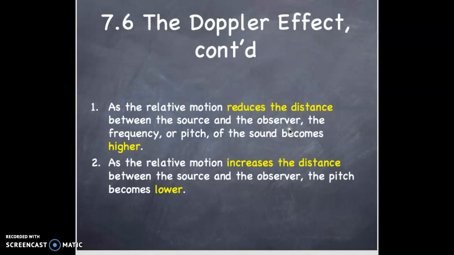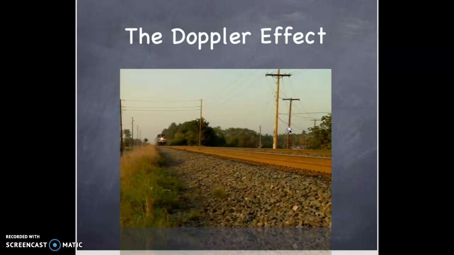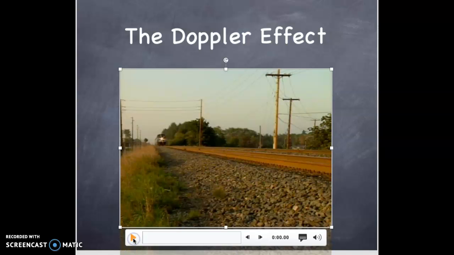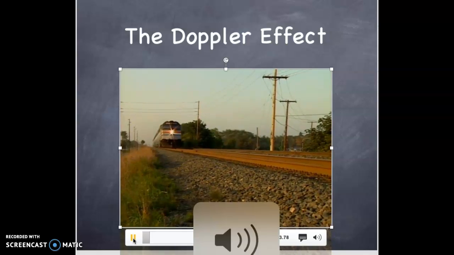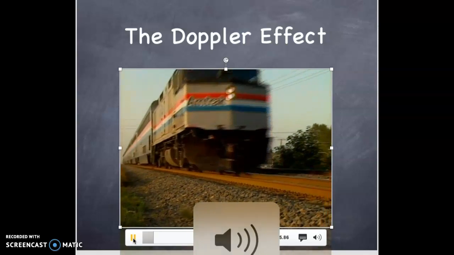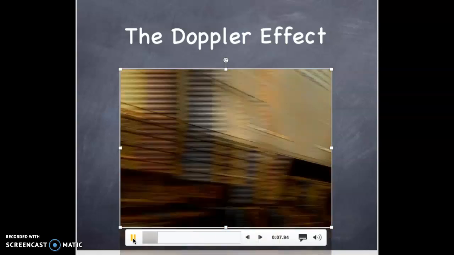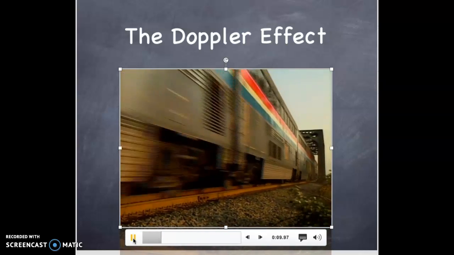As the relative motion reduces the distance between the source and the observer, the frequency or pitch of the sound becomes higher. As the relative motion increases the distance between the source and observer, the pitch becomes lower. An example. If you listen to the sound the horn on a train makes as it passes, you'll notice that the frequency is higher as it approaches and lower as it moves away.